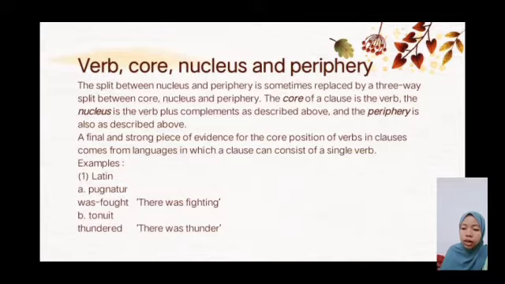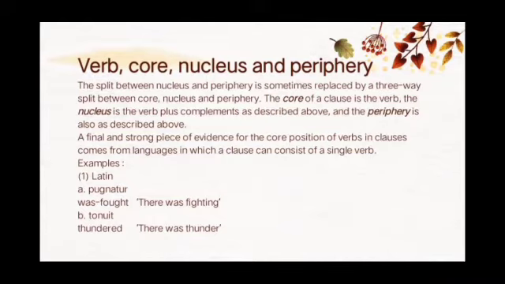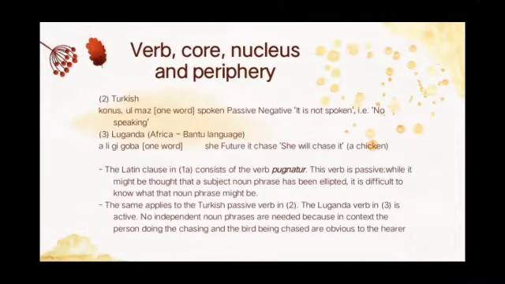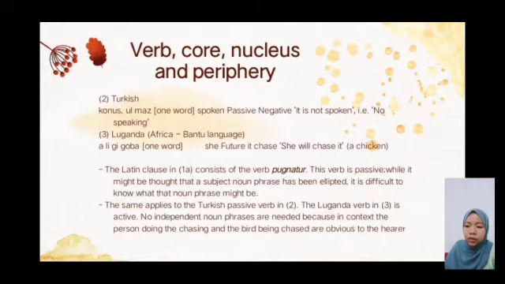a clause consists of a single verb. Example 1, in Latin: pugnatur, or 'there was fighting'. 2, 'it is not spoken'. 3, 'she will catch it'. The Latin clause in 1 consists of the verb pugnatur.